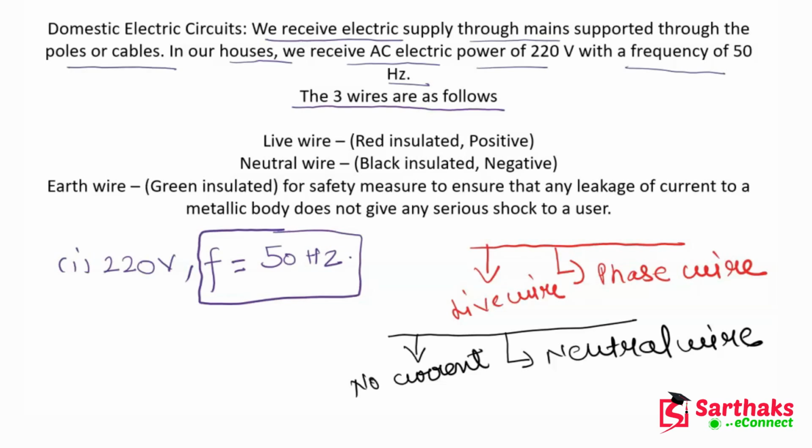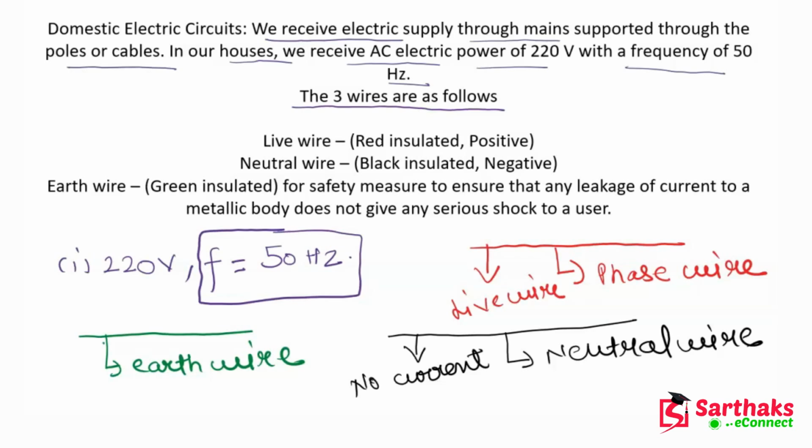So earth wire is basically a green insulated wire. Let me draw the earth wire also. This is earth wire, and color of this wire is green. Now guys, why is this earth wire used? This earth wire is used to protect ourselves from the shock.